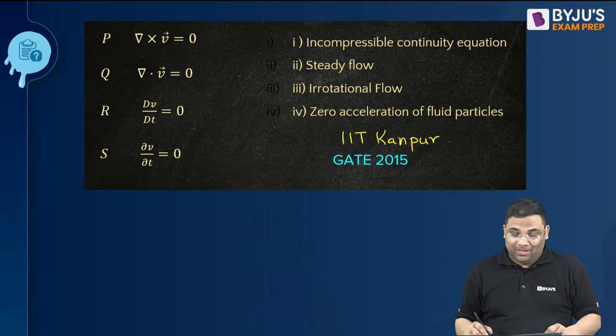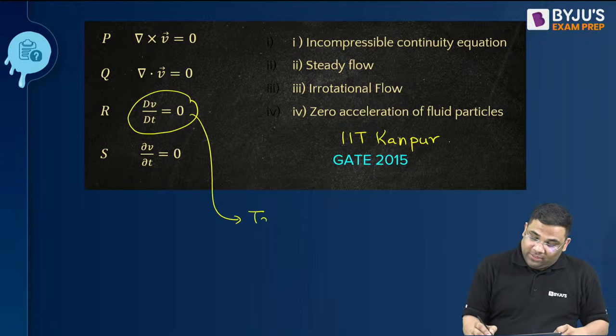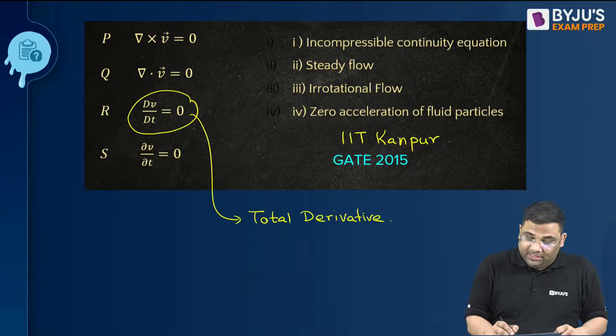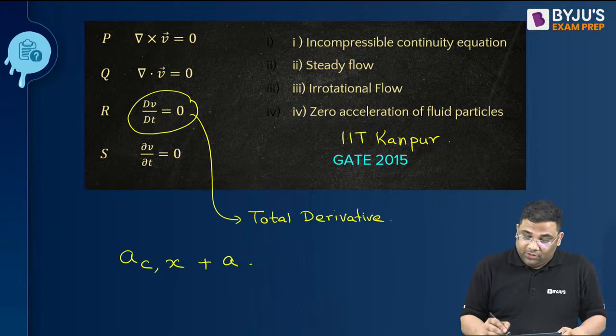Now, this is something known as total derivative. What is total derivative? When you are finding acceleration, suppose in the x direction, it has the convective component and the local component.